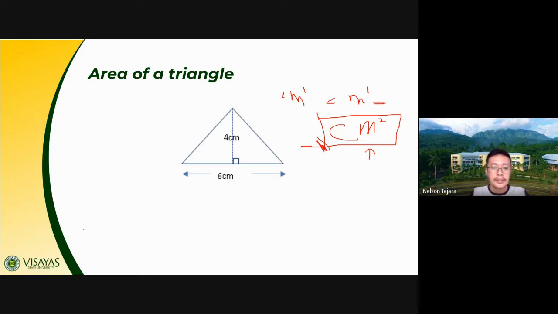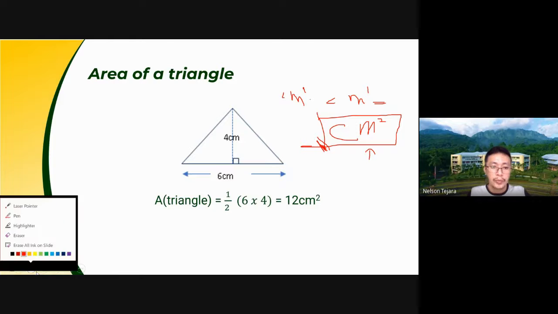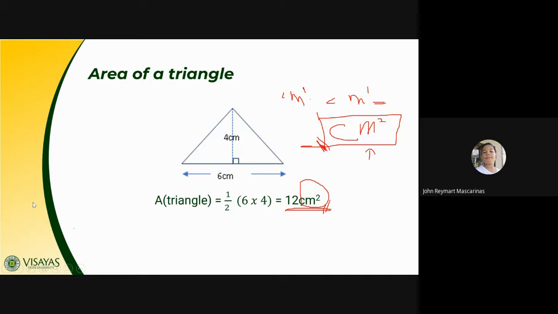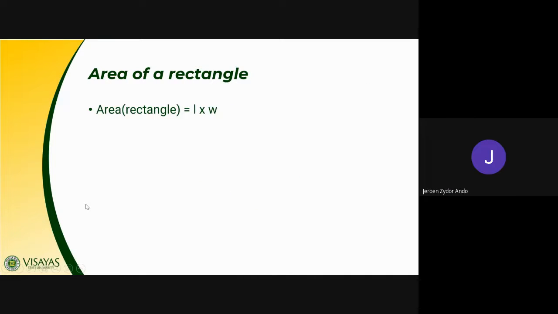Okay, so we have this formula, class. 6 times 4 is 24, divided by 2. So we got the value of 12 square centimeters. That's how we read this value, 12 square centimeters. Again, class, don't forget to affix the unit of measure. I guess all of you were able to get the correct answer, and that's good. Okay, questions, class, or clarifications? None, sir. Then how about the rectangle?